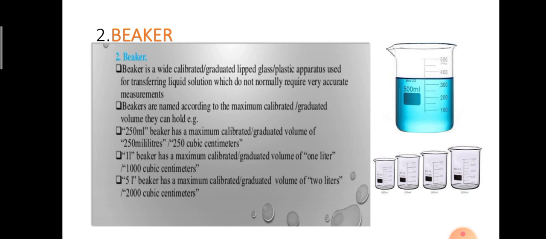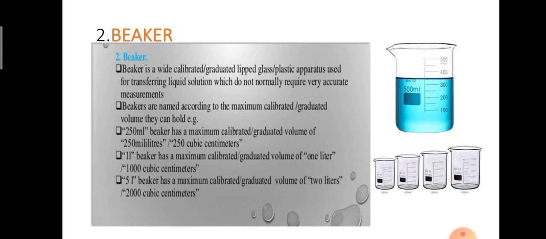So the first use of a beaker is holding, pouring and mixing chemicals, solutions or mixtures. Beakers also vary in size. Look at the first picture: there are 50 ml, 100 ml, 250 ml and 1 liter beakers. So based on their size, beakers are available. Clear? You are clear on the concept now.